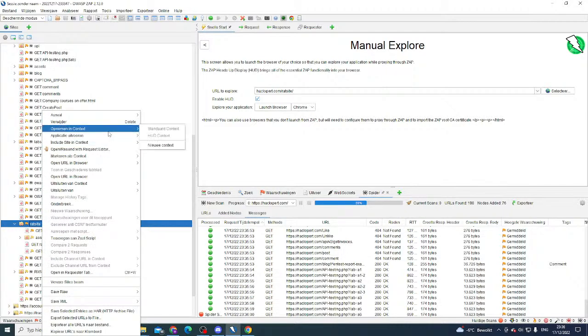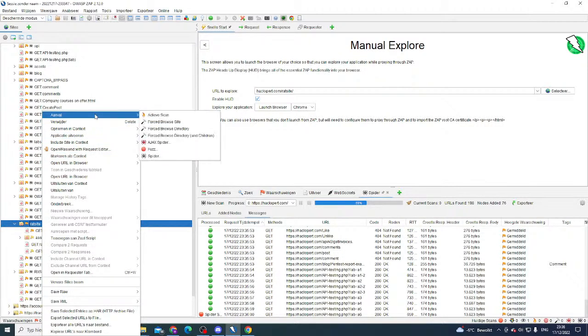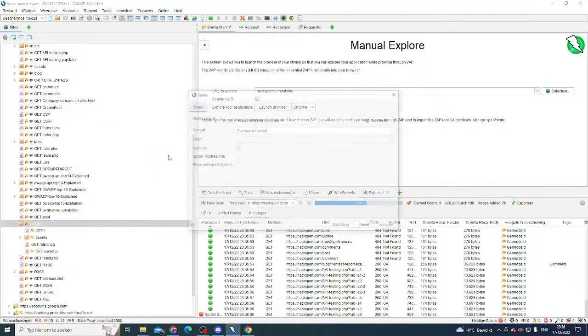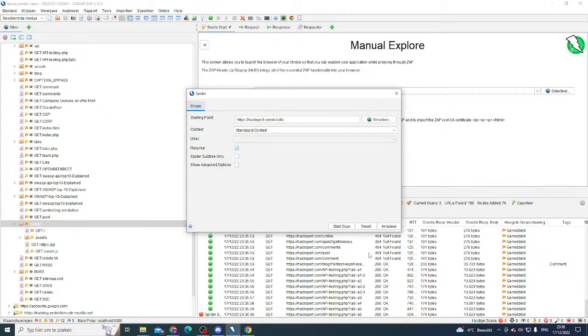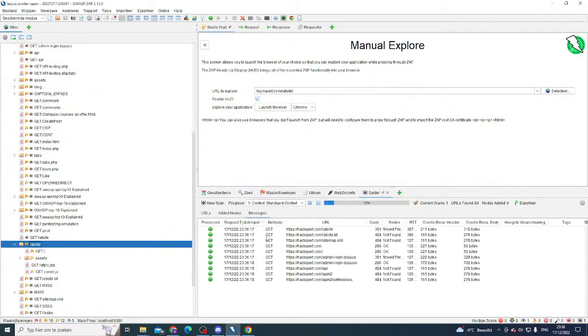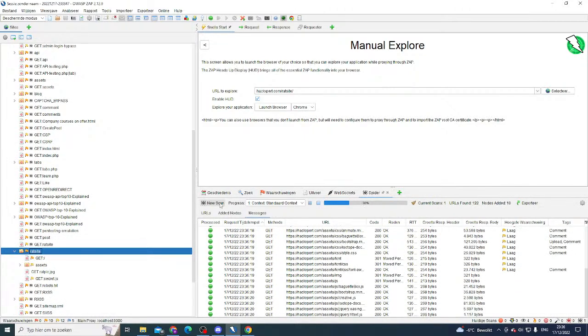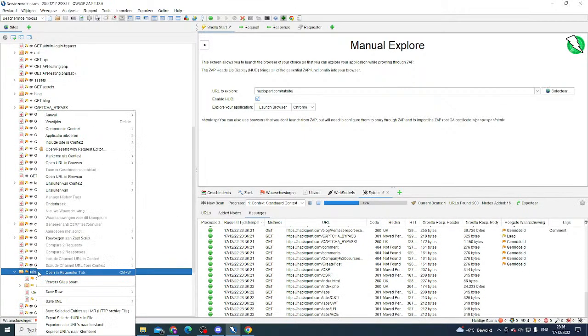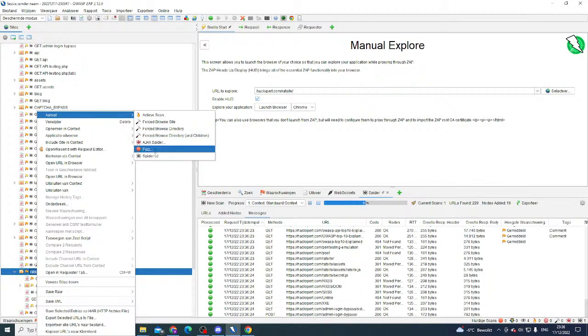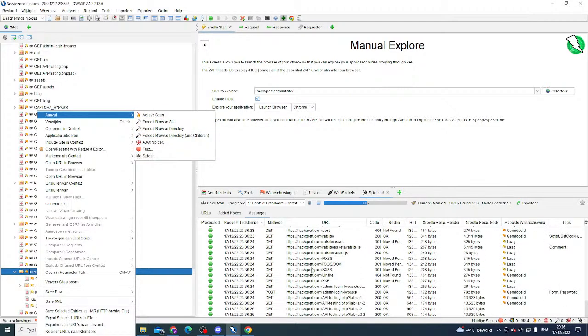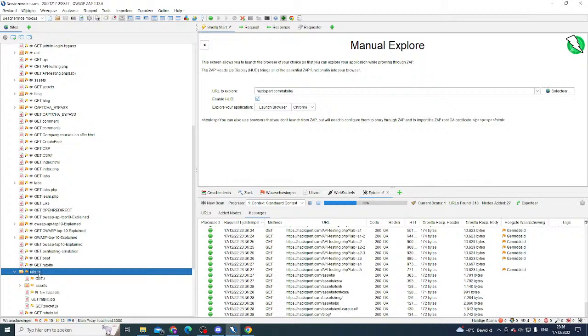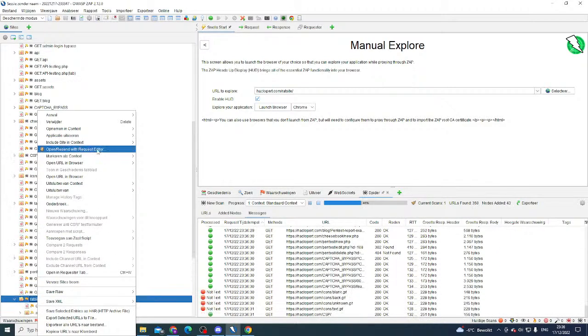So let's do it like that then. This is where it needs to start. It needs to attack. Yep, let's do it like that and start our scan. We did just start up a spider, right? Okay, perfect. And then let's do some fuzzing as well.